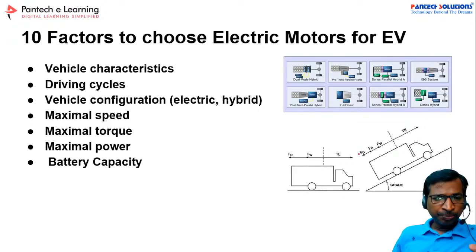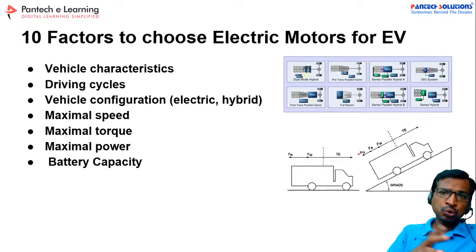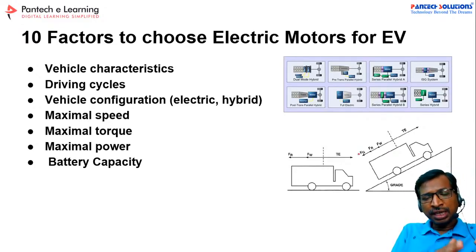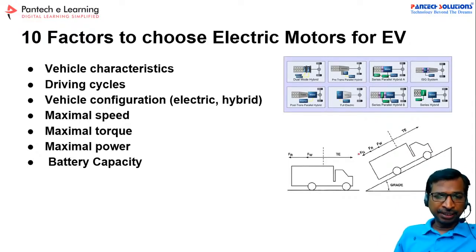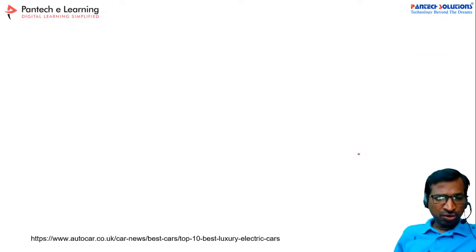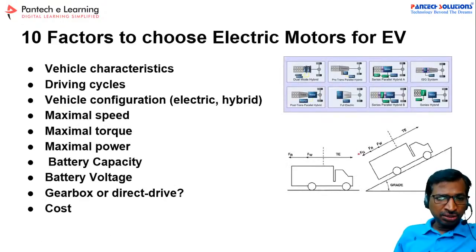And then speed, torque, and power. Whenever you are claiming particular specifications, you have to choose above that; generally people will keep 20 to 30% higher than the specified range. That is the maximum capacity. And battery voltage, cost. So these are all the factors while you choose the motor for EV applications.